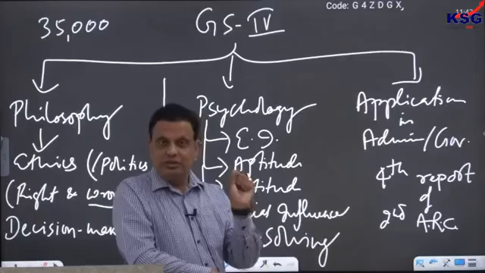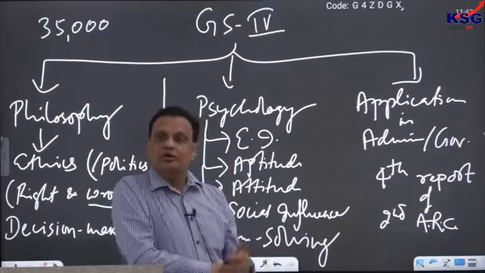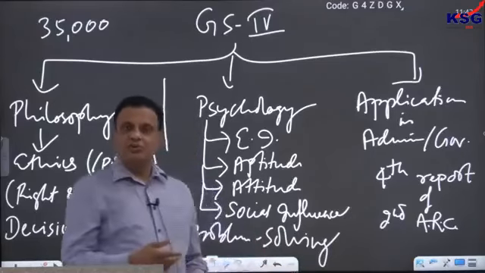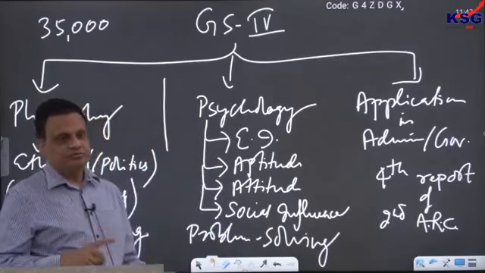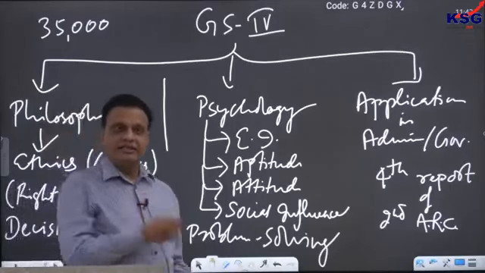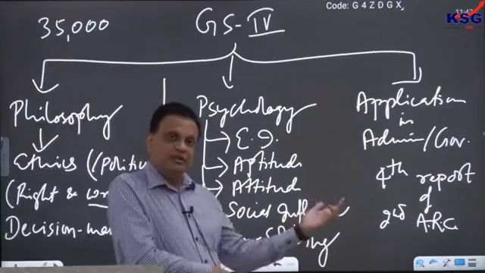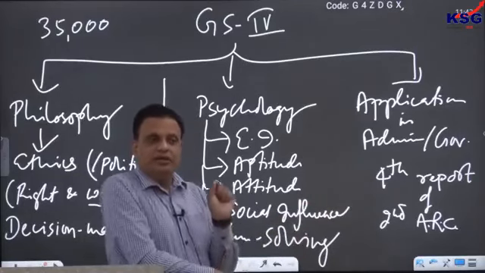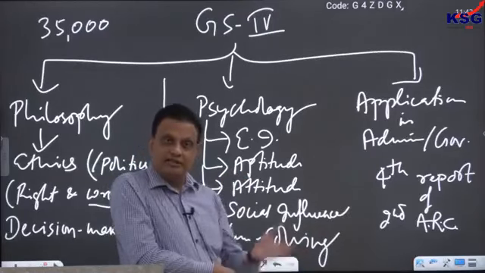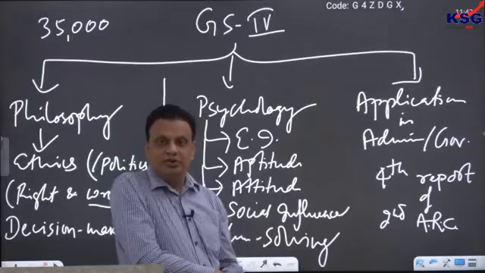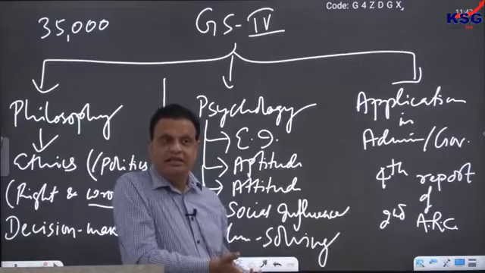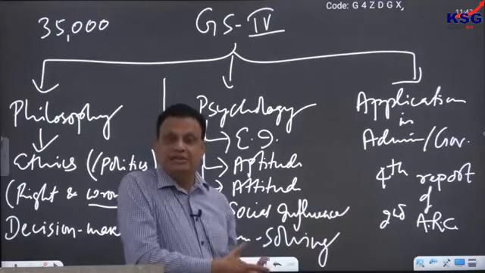So, ethics is a highly scoring paper, number one, but more importantly, in order to score very well in ethics, you do not have to read many books. You don't have to update yourself again and again about the ethical issues. That is the interesting thing about ethics. This makes ethics very different from other papers, because in all other papers the addition of new knowledge is always required. Suppose, for example, your economy class is over and next year the budget comes, the economic survey comes. You have to read that budget once again. You cannot simply say that my preparation is complete, I will not read anything more.